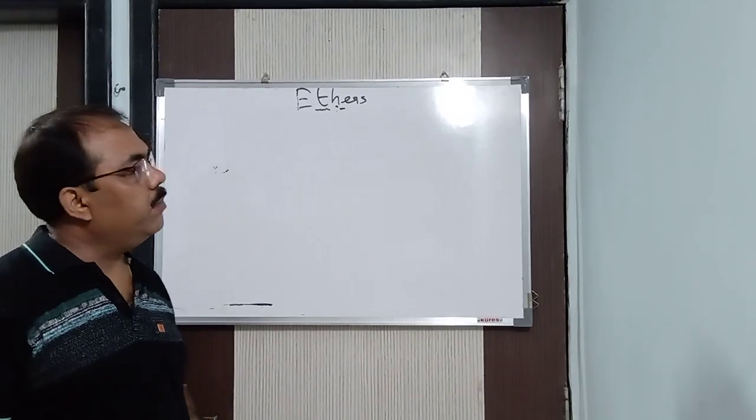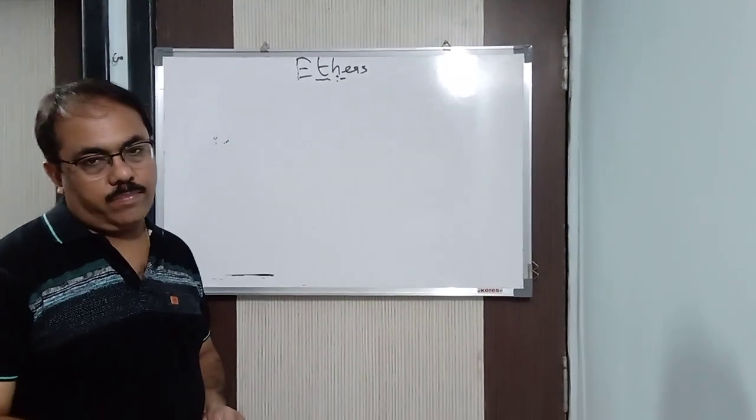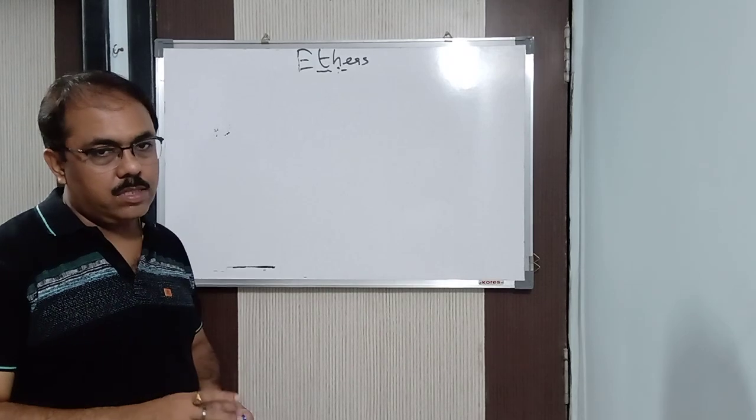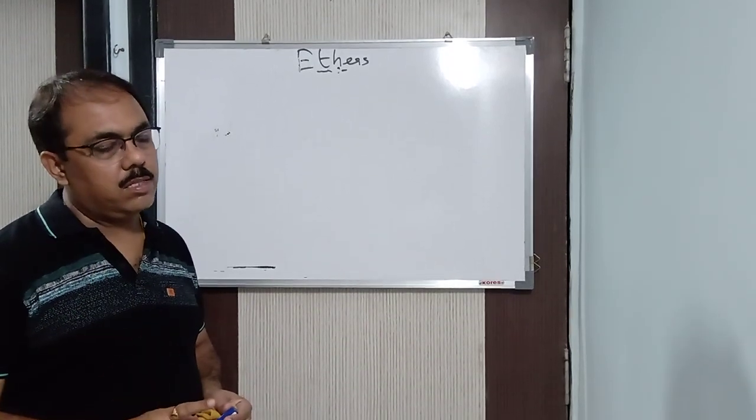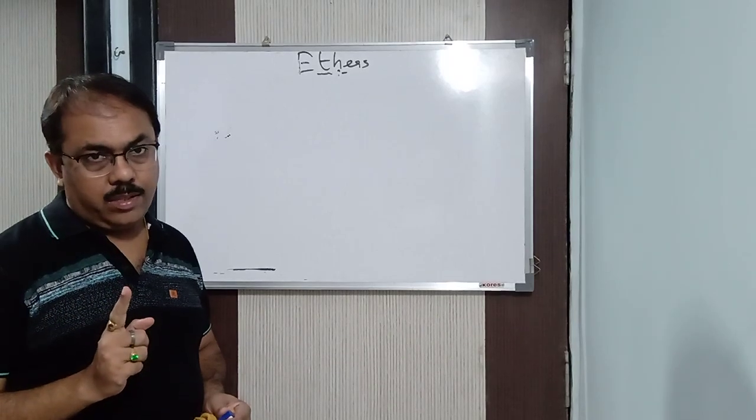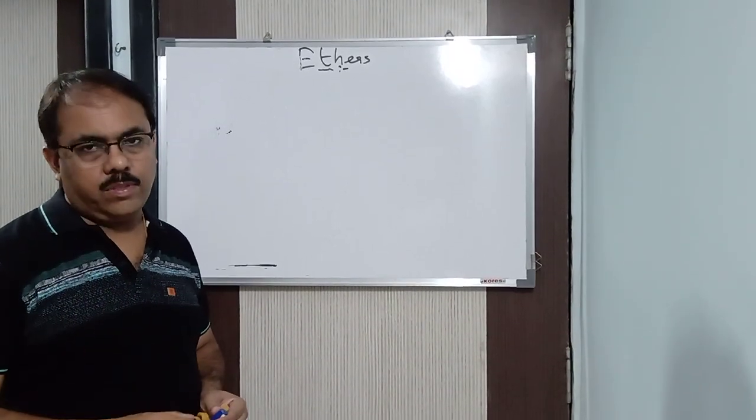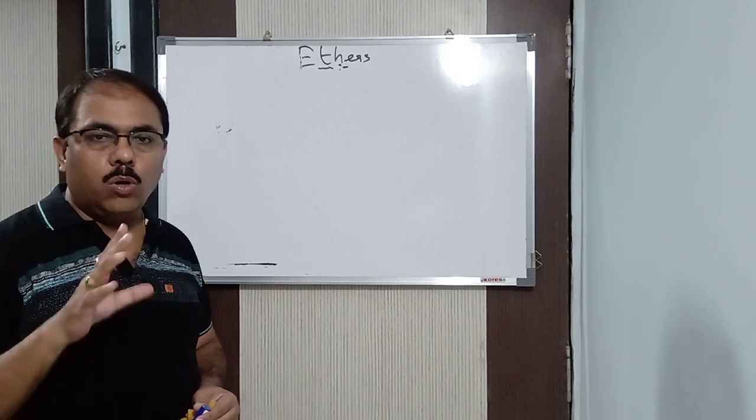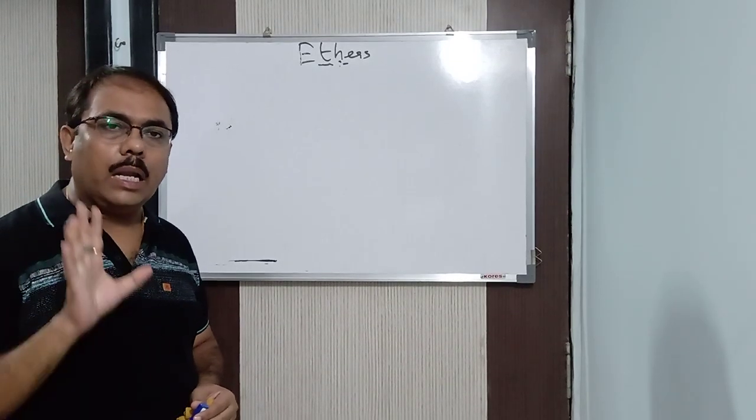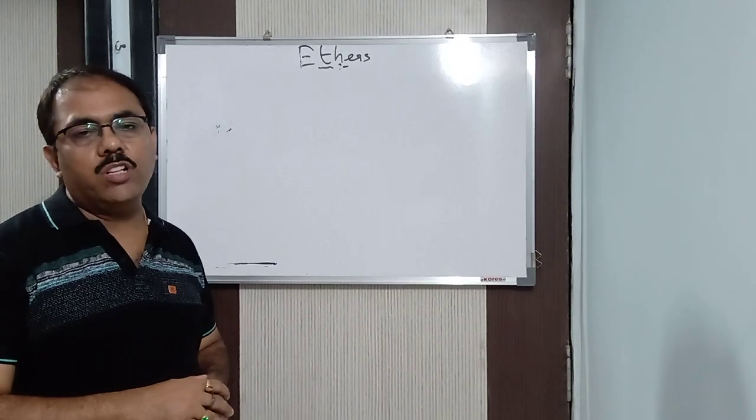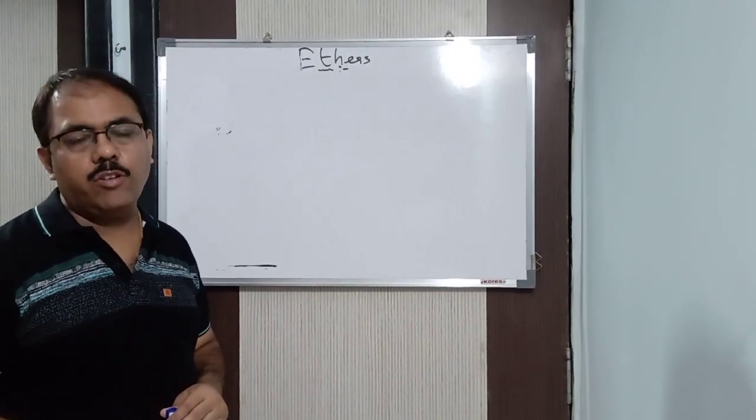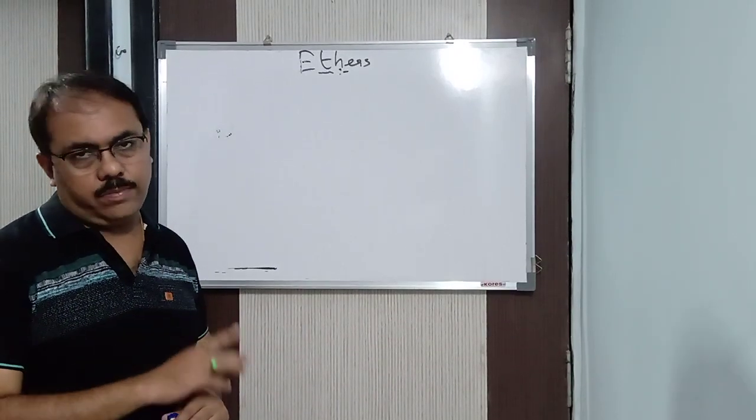Next we will see the limitations of the Williamson synthesis. Now we understood Williamson synthesis. Now what is the limitation? The first point is that in case of Williamson synthesis, if you want to prepare tertiary ether or secondary ether, don't take tertiary alkyl halide or secondary alkyl halide. Why? Because it will not undergo substitution reaction, it will undergo elimination reaction.